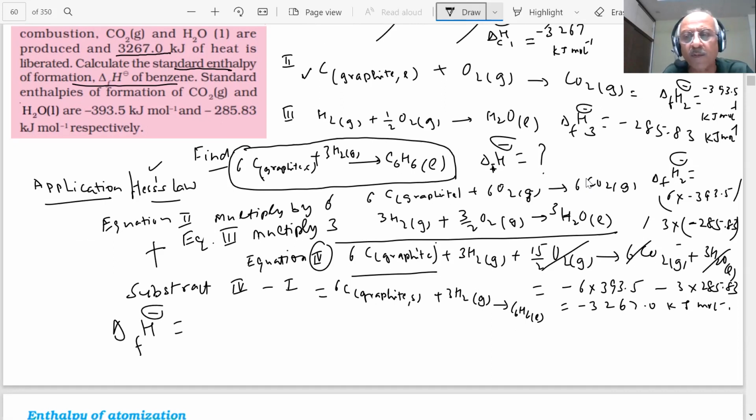This value minus 3267 value, and what are you subtracting from this value? What are you getting, student? This value we have written wrong, student. This value you have not calculated. This value will come to be